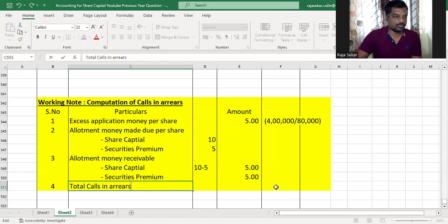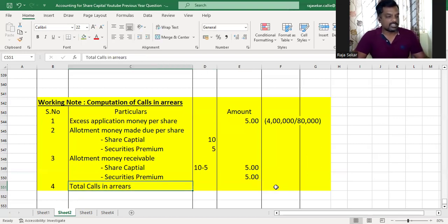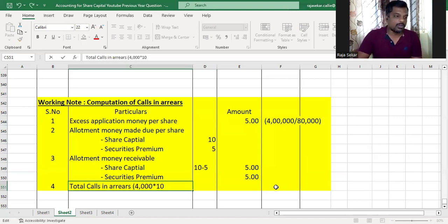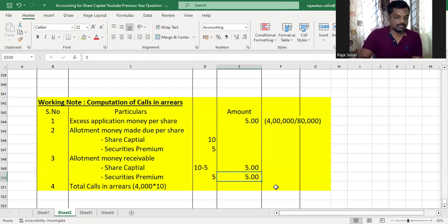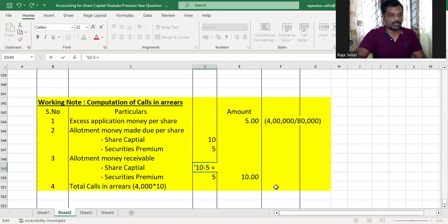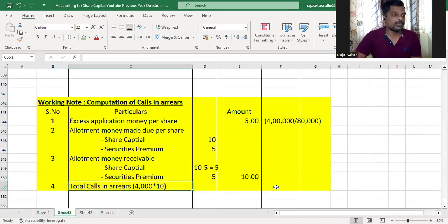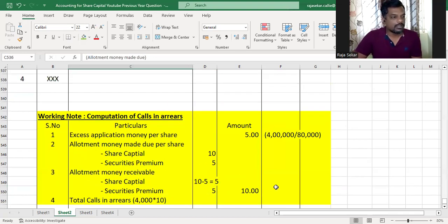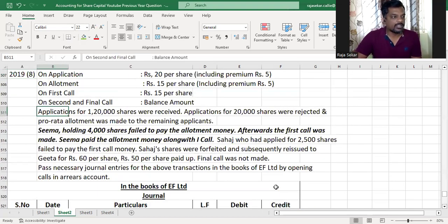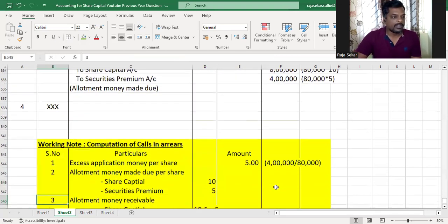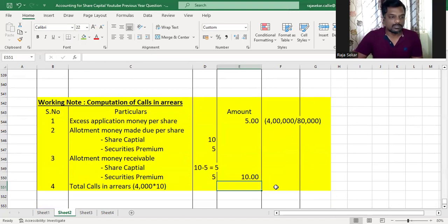So what would be the call scenarios? It is the number of shares held by Seema, which happens to be 4,000 in this question, multiplied by the total call scenarios, which happens to be 10 rupees. This 10 minus 5, which is equal to 5, and this 5 rupees together making 10 rupees. The total call scenarios of Seema would be 4,000. Seema holding 4,000 shares, right? The number of shares held by Seema 4,000 into 10, which is 40,000. Understood or not, my dear children?